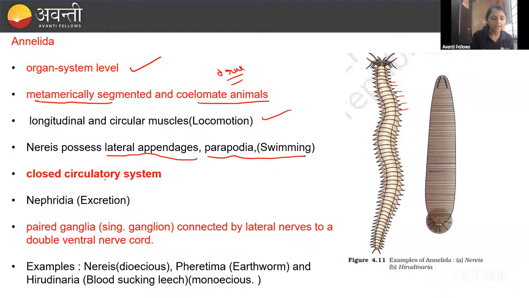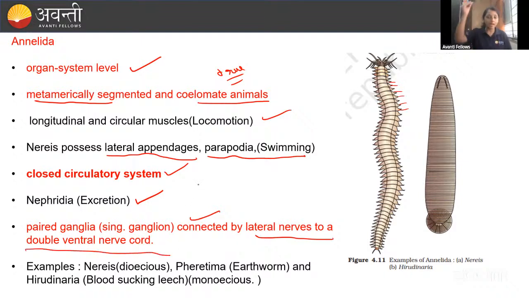These are the first to have a closed circulatory system. Till now, we had the open circulatory system. From Annelida, we have the closed circulatory system, but some have an exception, an open circulatory system. Then coming to excretion, they have nephridia, and the nervous system also started in Annelida. They have ganglia collected to the lateral nerve, with a double ventral nerve cord. We all have a dorsal nerve cord, but here it is a ventral nerve cord.